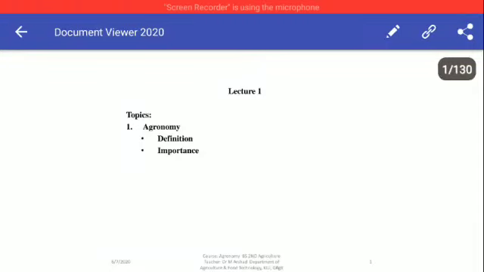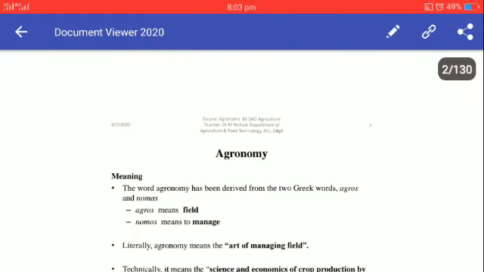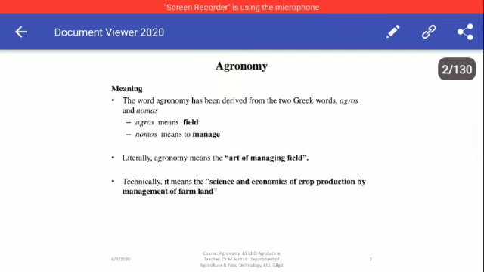Bismillahirrahmanirrahim. This is lecture 1 of agronomy. In this lecture we will study the definition and importance of agronomy. So let's start from the meaning of agronomy.